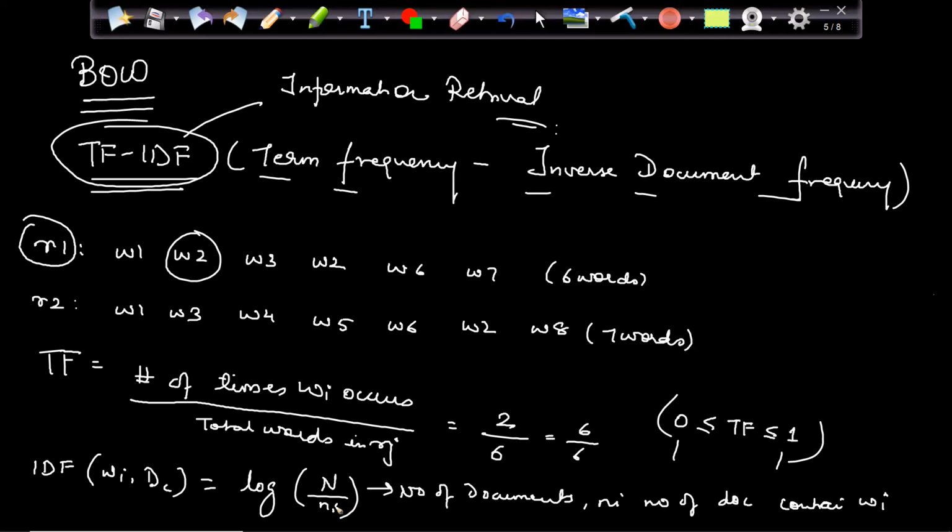So capital N is the number of reviews or number of documents, and small ni is nothing but the number of documents containing the word WI. And if I think mathematically again, my capital N upon ni will always be greater than or equal to 1.